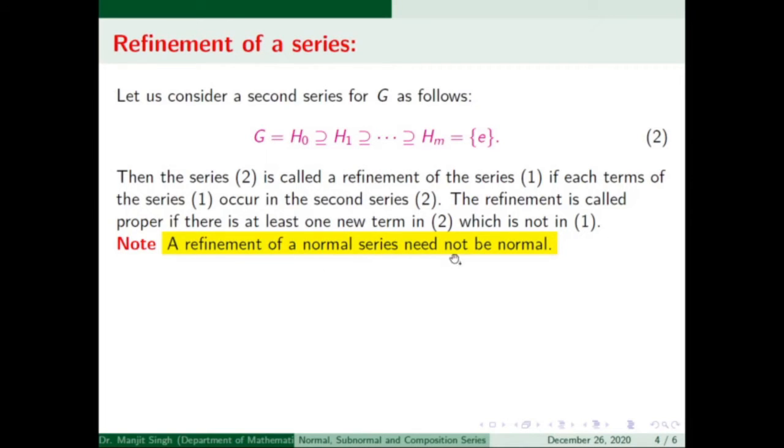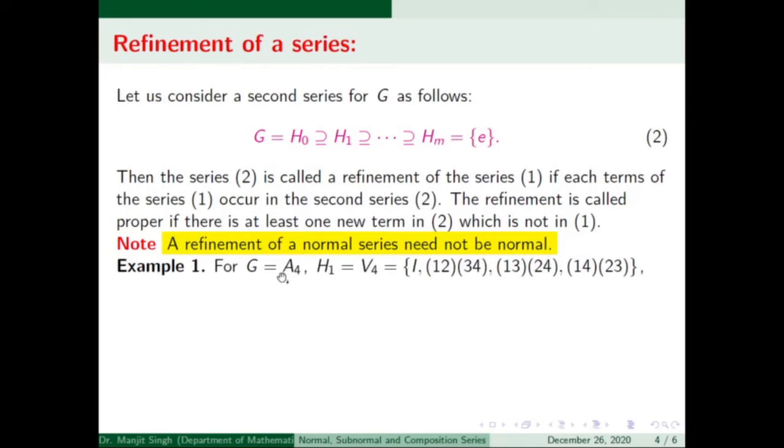Refinement of a normal series need not be normal. Again we are considering the alternating group of degree 4 here and the Klein 4 subgroup. As we have already discussed, this is a normal subgroup of A4, and H2 is the identity subgroup. In this way we find that this is a normal series: H0 contains H1 contains H2.